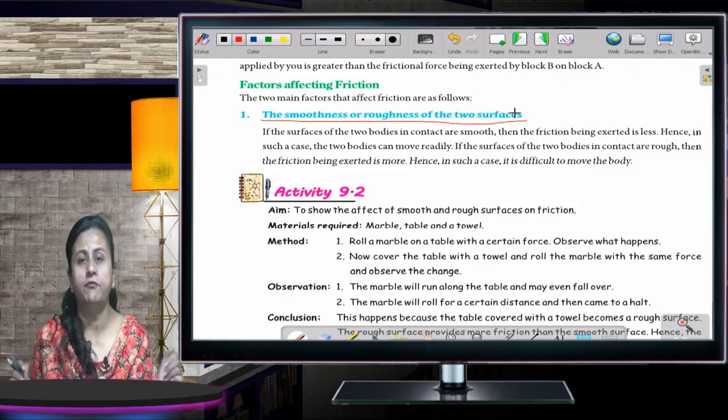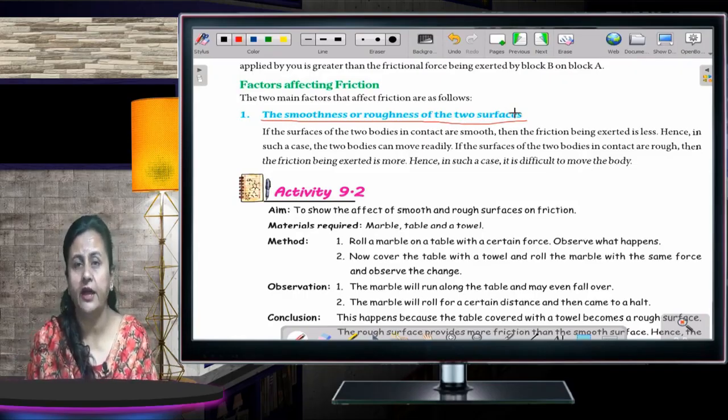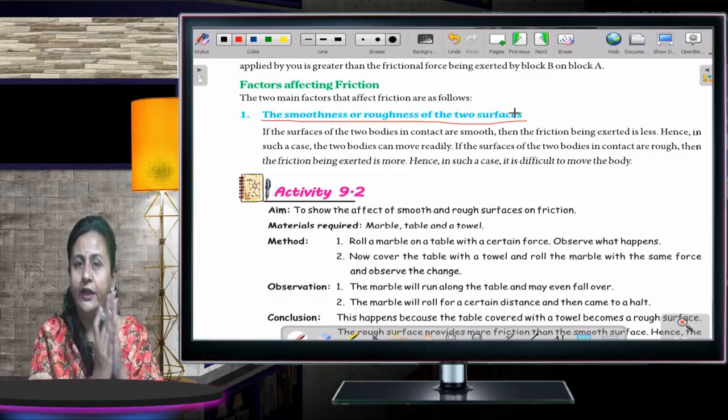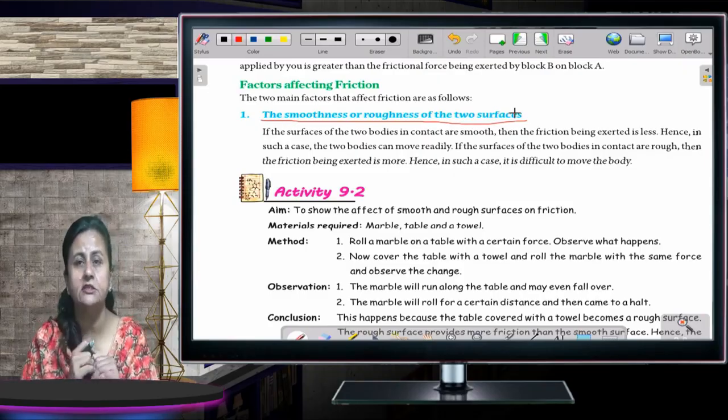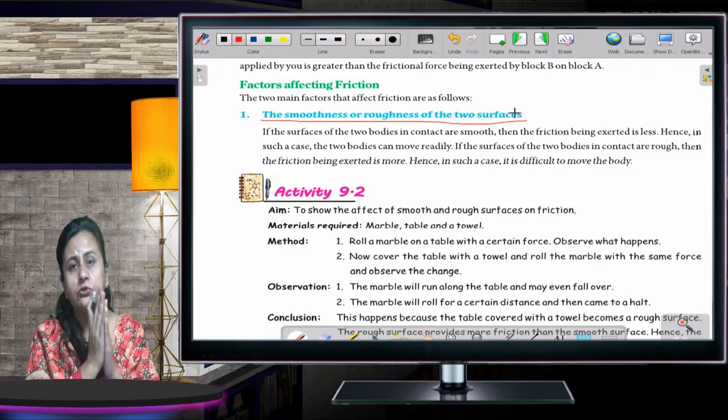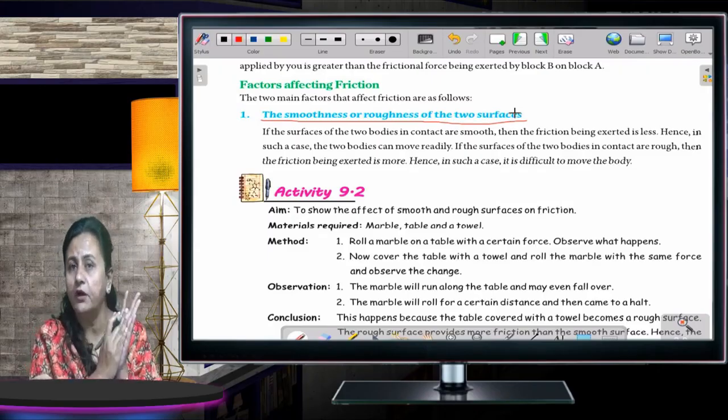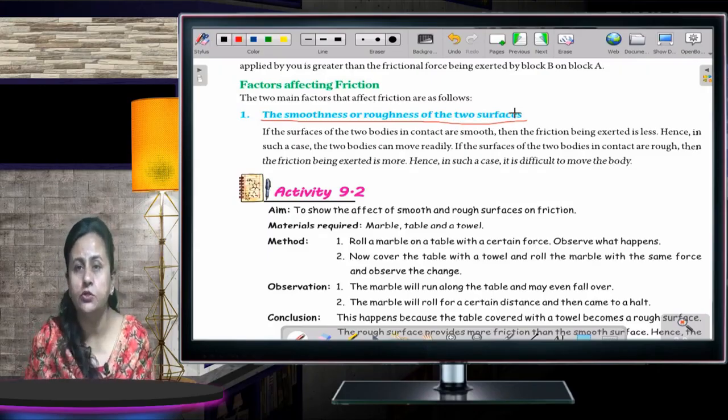When you were without the gloves on your hands, you were rubbing them very quickly and very easily. But once you have worn gloves, you are still able to rub, but you have to apply more force and the speed will also decrease.